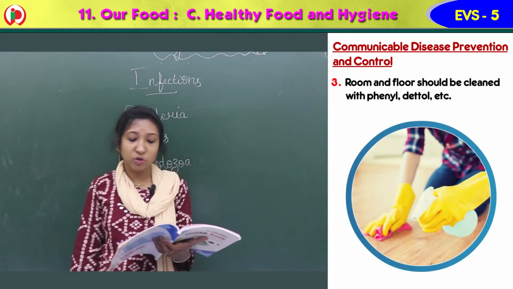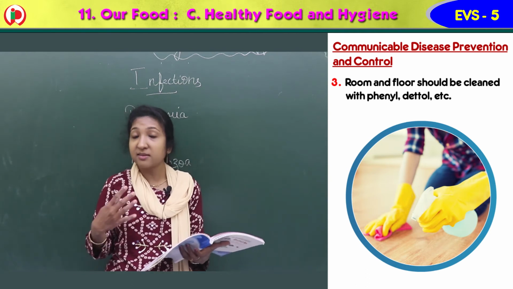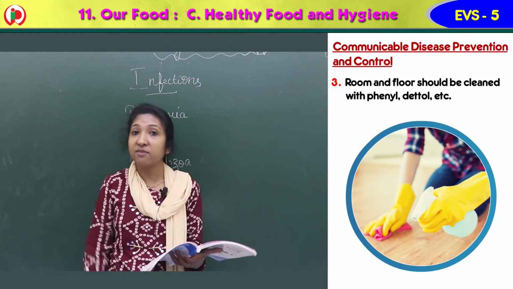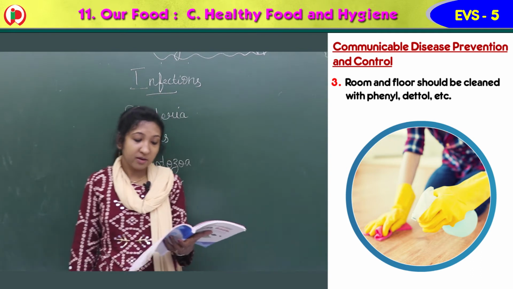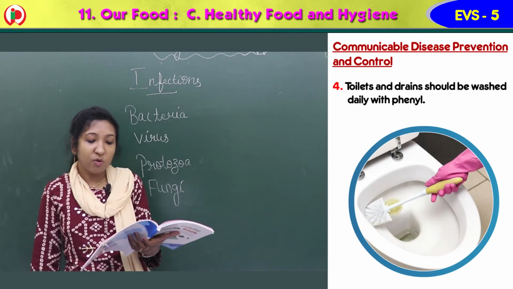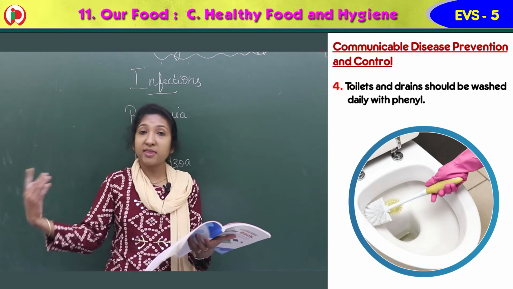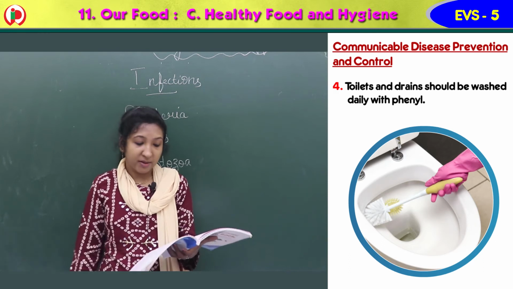Room and floor should be cleaned with phenyl, Dettol, etc. If a person has this disease, that room, everything should be cleaned with Dettol or phenyl, cleaning powder. Toilets and drains should be washed daily with phenyl. The washroom and the drains where the wastewater goes, everything should be cleaned properly.